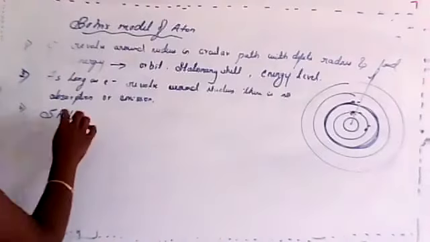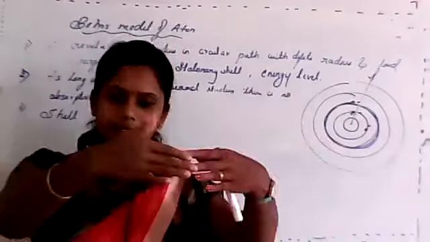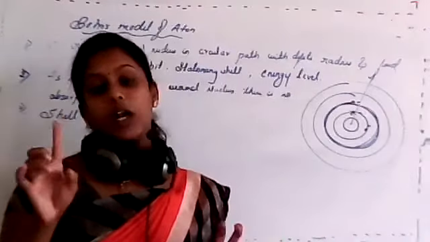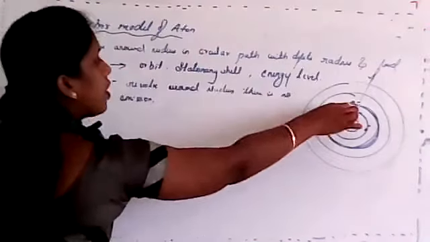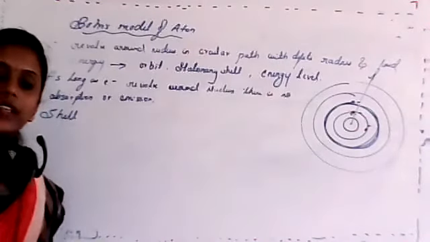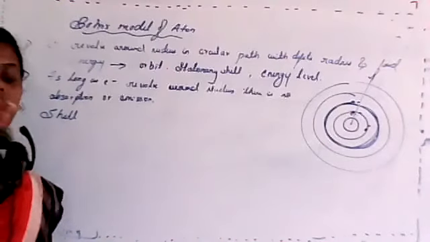Just remember, student, first one, electron revolves in a circular path, isn't it? There is a definite path around the nucleus in which electron can move. Clear? Second point, as long as electron revolves in its own path, in its own shell, there is no loss or gain of electron. Clear?